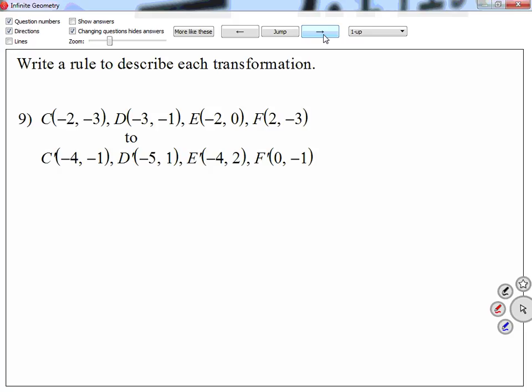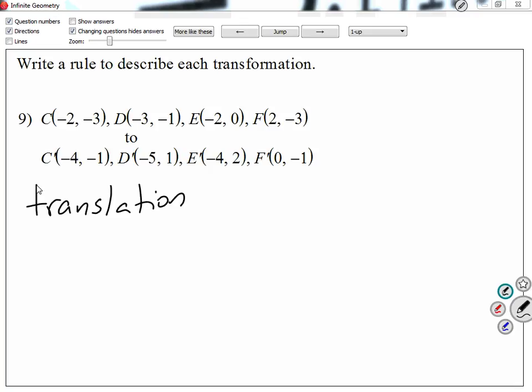Now we're looking at numbers only. I'm giving you guys the coordinates, and I'm asking you guys to write a rule to describe each transformation. To begin with, it's a translation. So do me a favor and write translation. For today, since we're looking at translations only, all of these will be translations. But let's get used to writing the word translation, because once I get all the transformations, then we need to know which one it was. Like, was it a reflection, was it rotation, was it dilation? Like today they're all translations, true, but we need to get used to it.